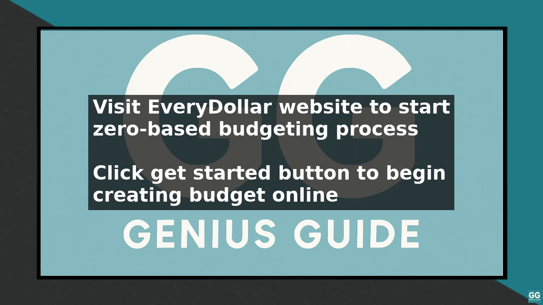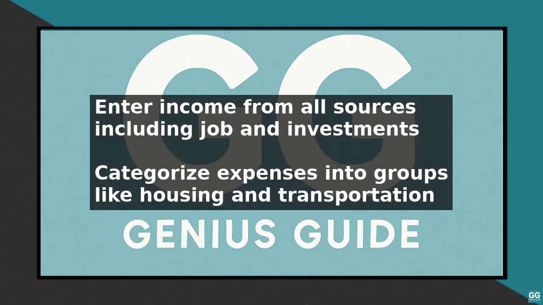The first step in creating your budget is to enter your income, which includes all the money you earn from your job, investments, or any other source. Next, you will need to categorize your expenses into different groups such as housing, transportation, food, and entertainment. EveryDollar provides pre-built categories to make it easier for you to get started. You can also customize these categories to fit your specific needs.